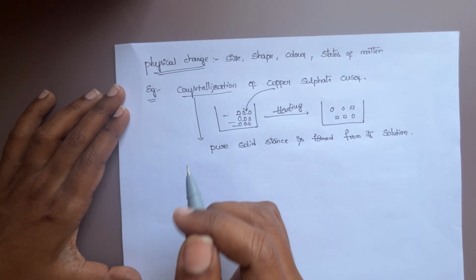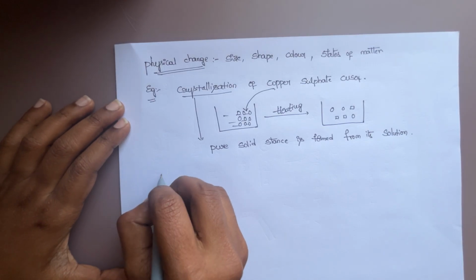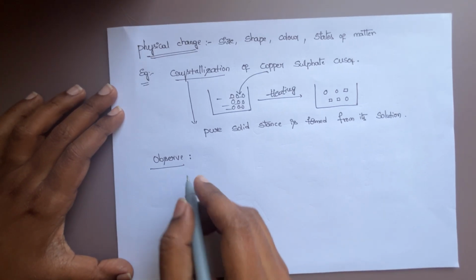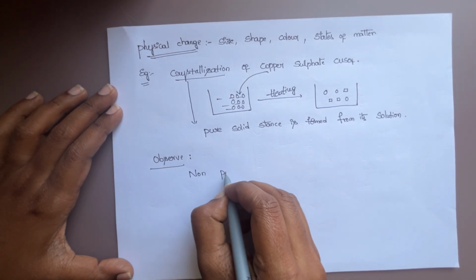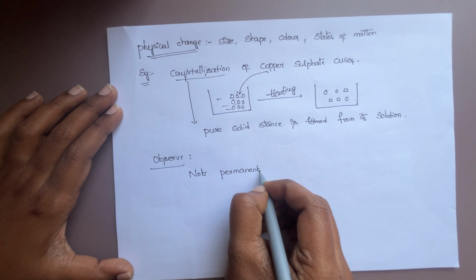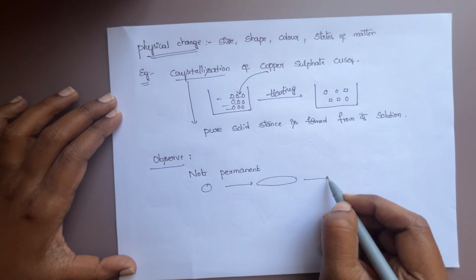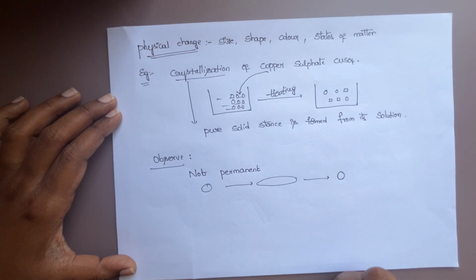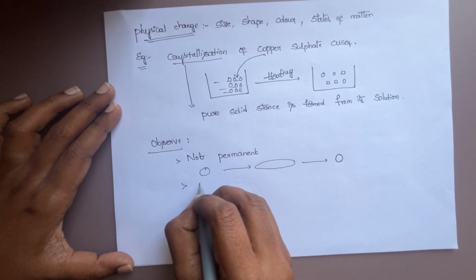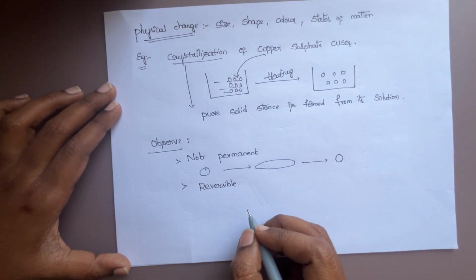Very important question. So this is about physical change. In physical change, we usually observe the following points. First, it is not a permanent process. For example, if we take a rubber band and stretch it, there is a change in shape. If we release it, it gets back to its original shape. So it is not permanent. The second point is that it is reversible. Reversible means it can come back to the initial state.